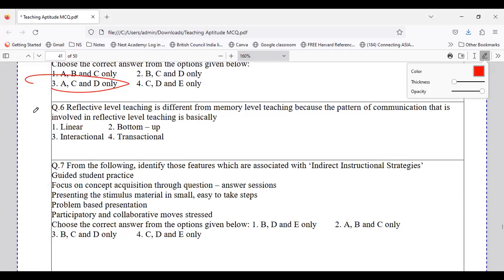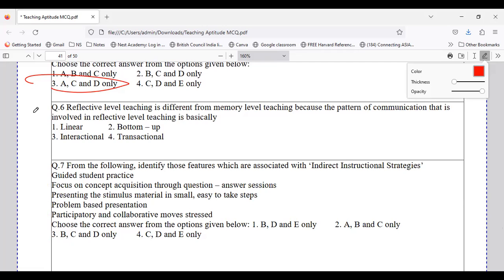So now this question is on levels, and I have taken this topic and I have said levels of teaching you have to be very, very clear with. So we have reflective level teaching is different from memory level teaching, because the pattern of communication that is involved in reflective level teaching is basically what? So they are first saying that reflective and memory level teaching are different.